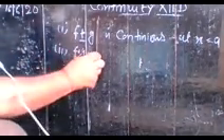Now, in the second point, f into g, their product, is also continuous at x equals a.